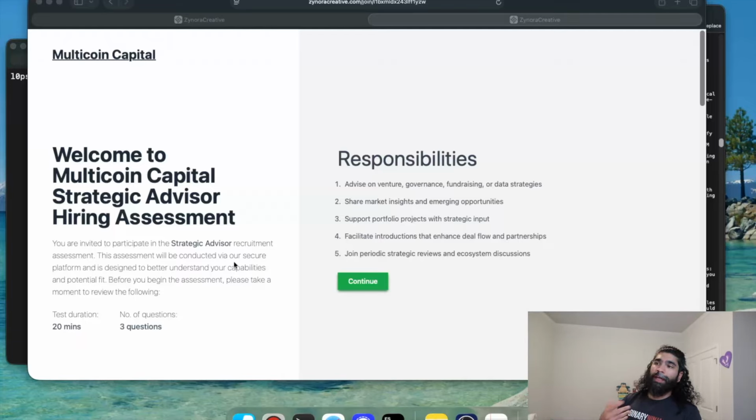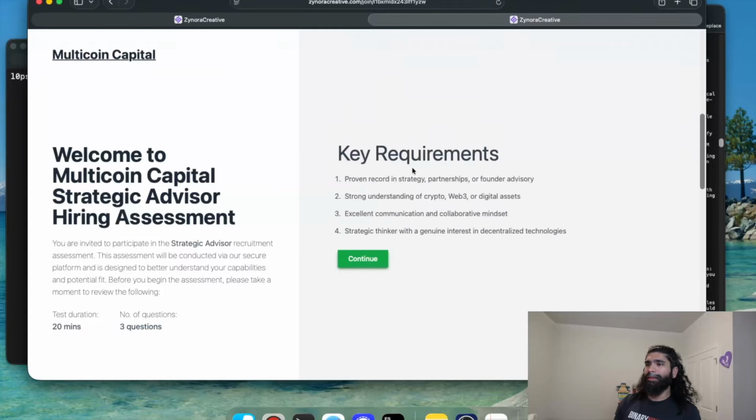So this is an example of what a victim may see, right? Somehow we end up on this page. Maybe it's targeting through who knows what kind of application, but you end up here for this assessment. In this case, we're looking at the strategic advisor role at this multi-coin capital company. And we have 3 questions, a test. I guess there's 20 minutes duration to actually take it. I don't see a timer anywhere, but that's fine. Responsibilities, we're not going to read through all that stuff, but important role.